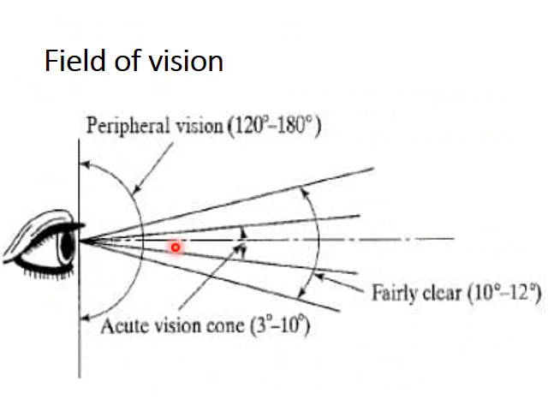This diagram shows the field of vision. This is a human eye. So the acute vision cone is 3 to 10 degrees and the fairly clear zone is 10 to 12 degrees. We will be able to see anything in our peripheral vision range 120 to 180 degrees. Any object will be sensed by us, but the clear zone is only 3 to 10 degrees or maximum up to 10 to 12 degrees where it is fairly clear.